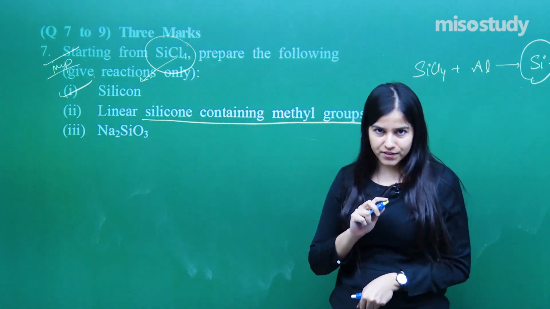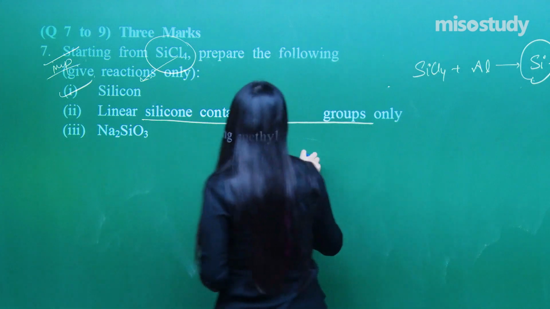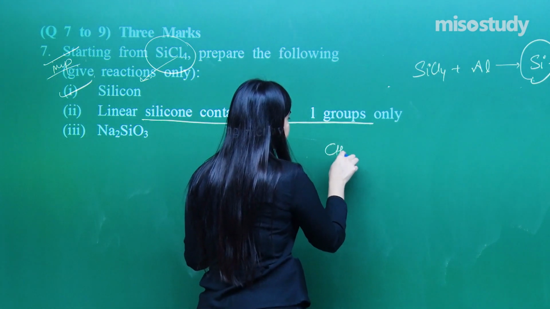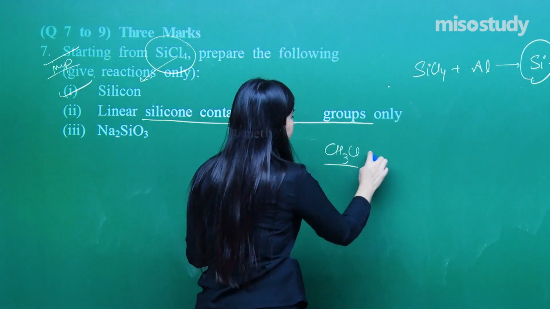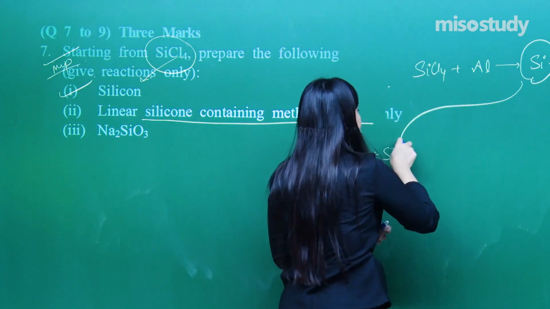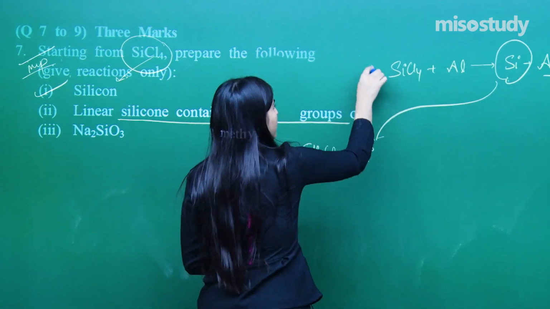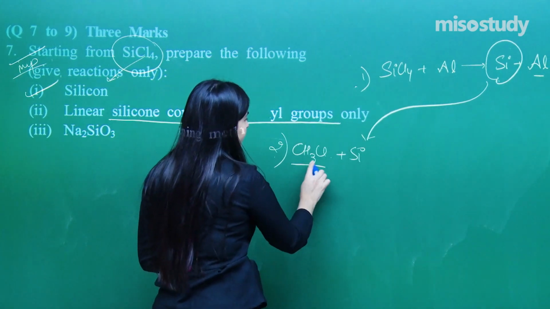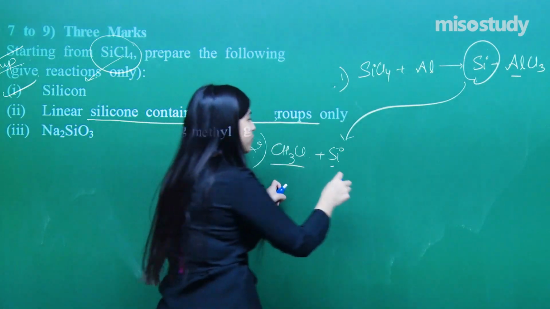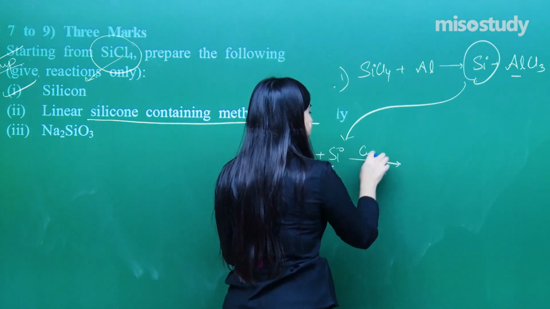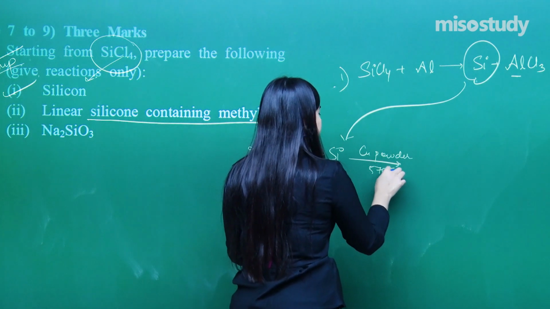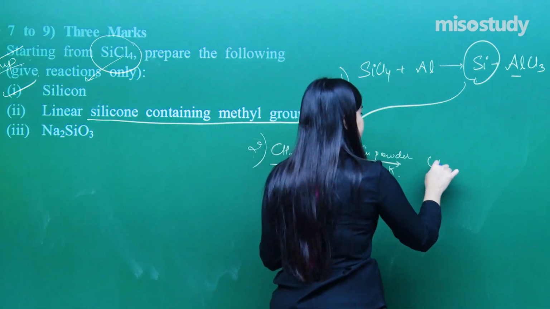And for the preparation of silicones, what do we need? We need CH3Cl. Once we get the silica, and we already have got the silica, yes. So step number 1 will be this, step number 2 will be reacting this silica with methyl chloride. What do we get? Copper powder, yes, remember, approximately 570 Kelvin, and we get CH3